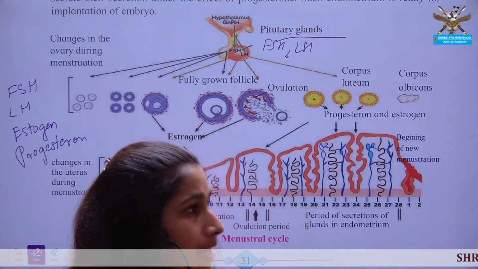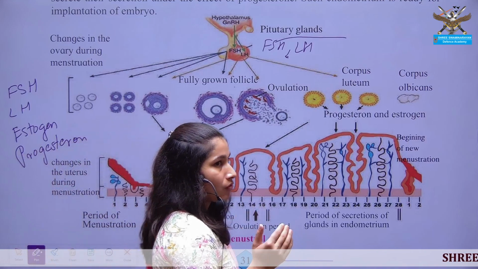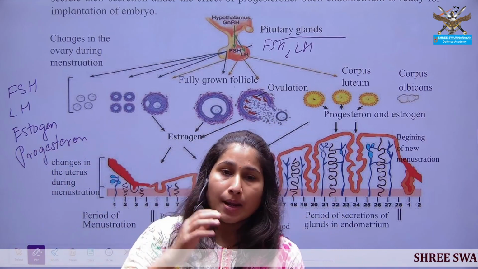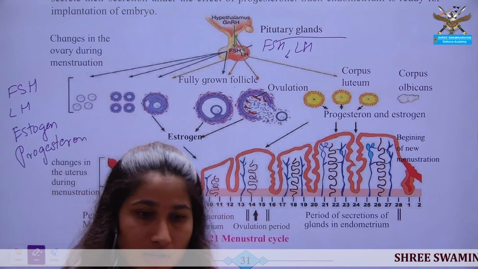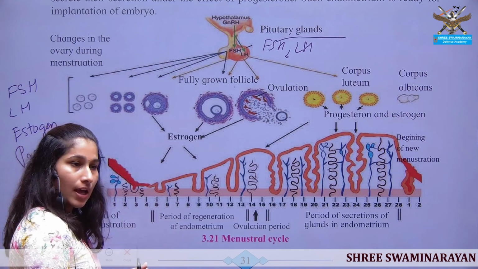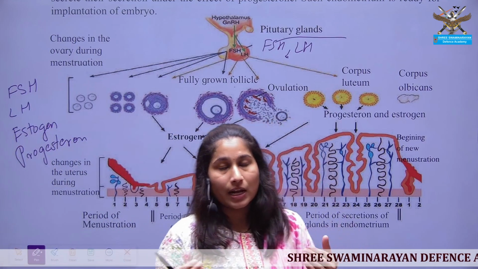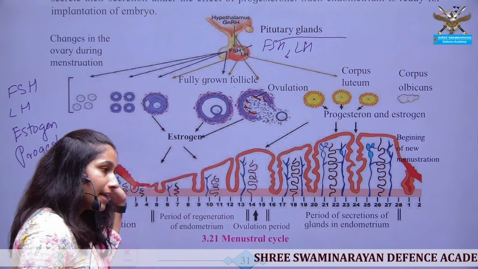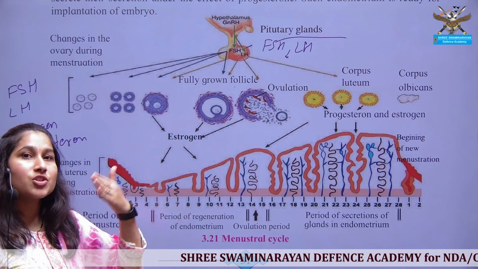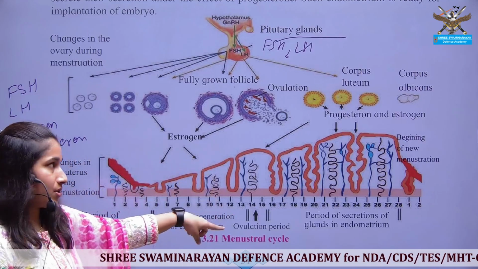Because the egg that was released was not fertilized. Whatever preparation the reproductive system has done for implantation of the embryo and further embryonic development does not happen, as the zygote was not formed. So what is the use of that endometrial lining and egg? It is discarded from the female reproductive system, and this discarding of the unfertilized egg is known as menstruation.